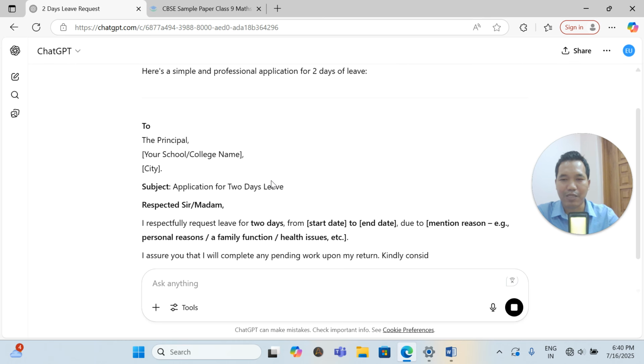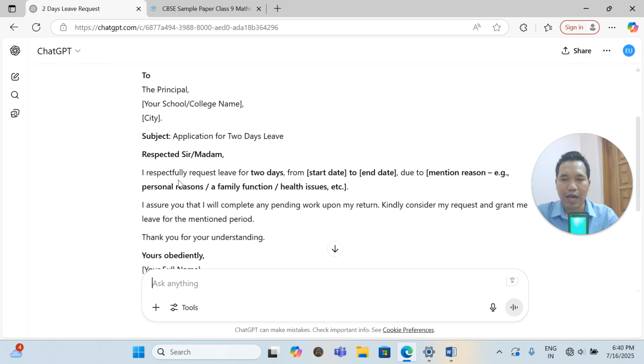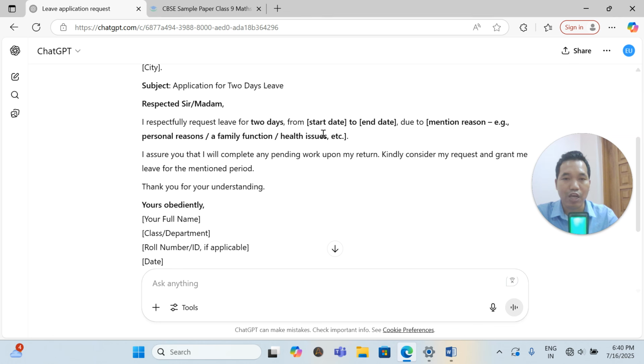To the Principal, subject: applying for 2 days leave. I respectfully request leave for 2 days from this date to this date. This is giving me a proper answer only because my ChatGPT is already properly trained. In your case, it will give you something different. It also becomes time consuming, because you have to text it once again, modify it, then copy and paste. So it becomes time consuming, right?